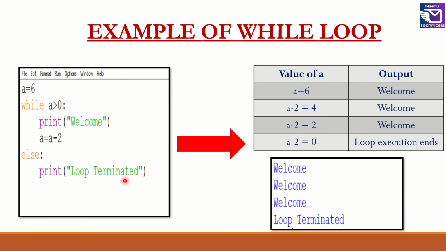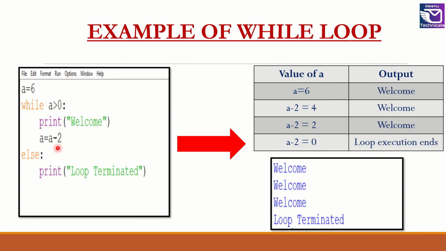Let us see how this program will work. So when the initial value of a is 6, we will be checking it against the test condition. Here the test condition is a greater than 0. This is true. So control will come inside the loop and the print welcome statement will be executed. So the output would be welcome for the first time. Then I am updating the loop variable here.